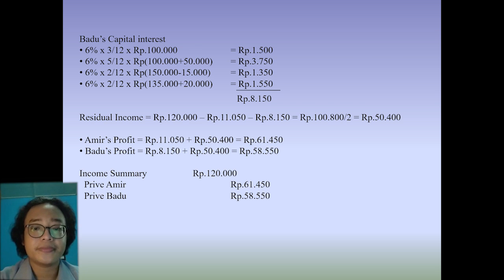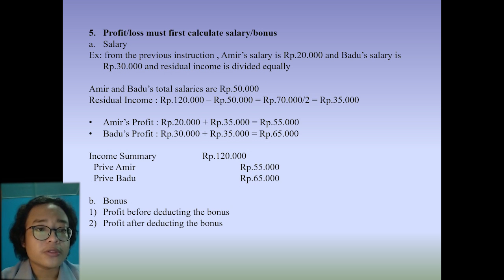Fifth, profit or loss must first calculate salary or bonus. A. Salary. Example. From the previous instructions, Amir's salary is 20,000 rupees and Badu's salary is 30,000 rupees and residual income is divided equally. First, we are going to calculate Amir and Badu's total salary. After that, we calculate residual income, and then Amir's profit and Badu's profit. After we know them, we can journal in debit income summary and in credit Prof. Amir and Prof. Badu.